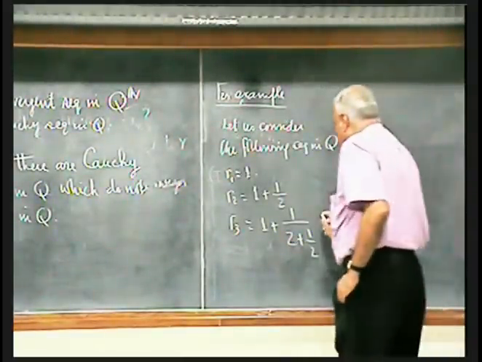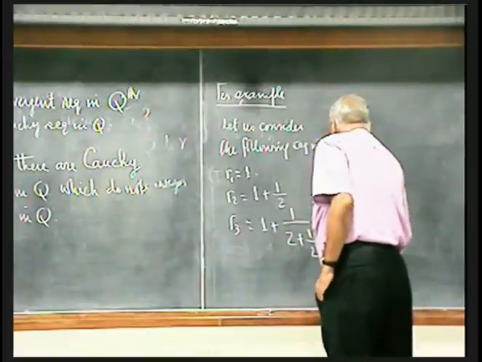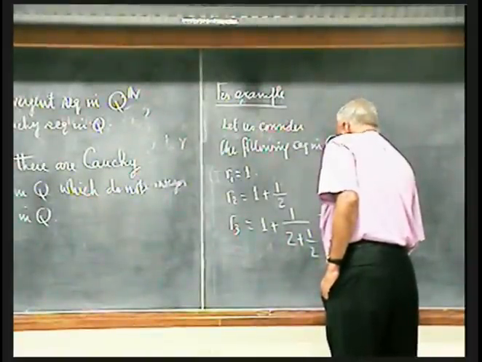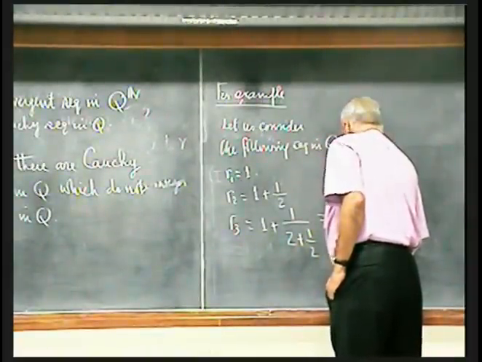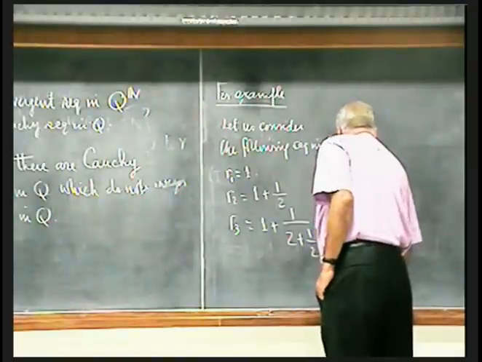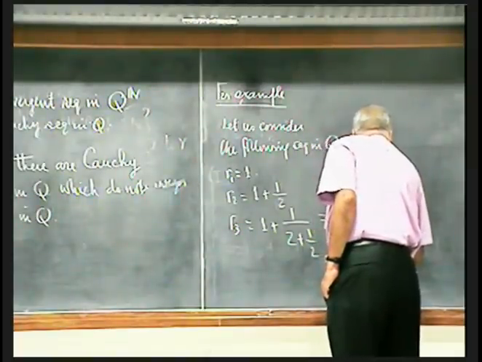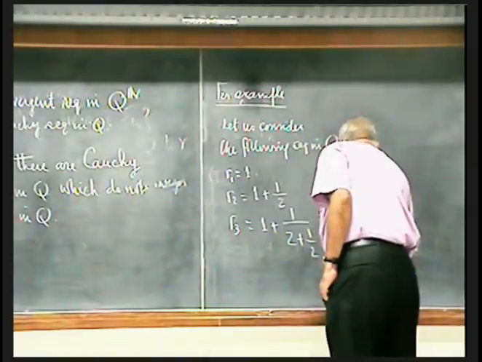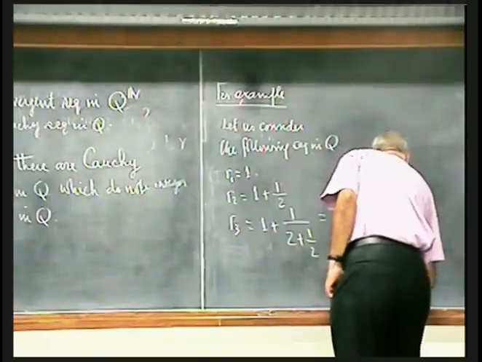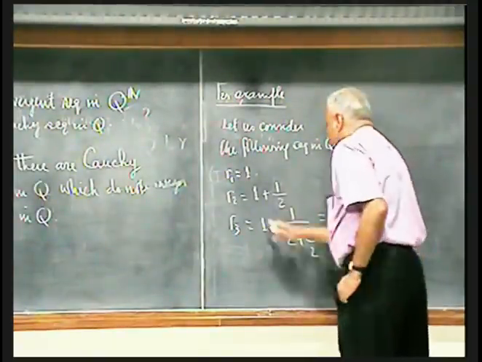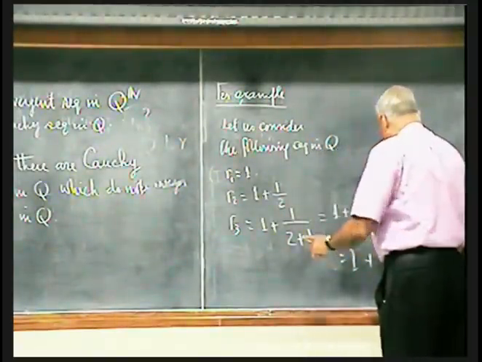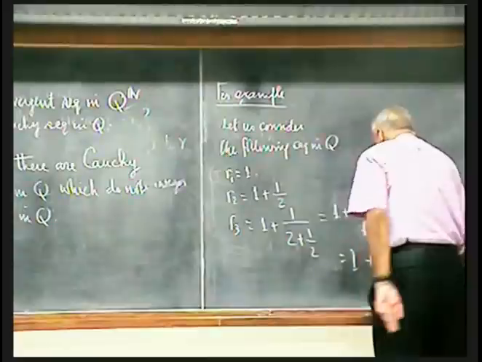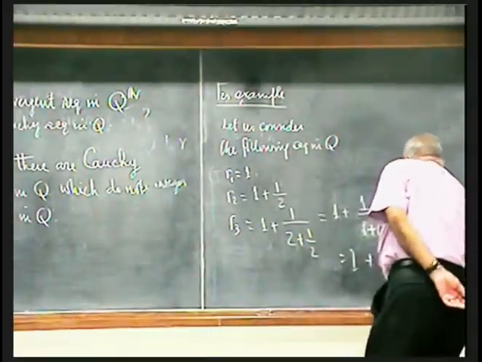Now you see I can write this as 1 plus 1 by 2 plus, or 2 plus half I can write as 1 plus 1 plus half, which is, what is 1 plus 1 plus half? That is, this 1 plus half is R2.